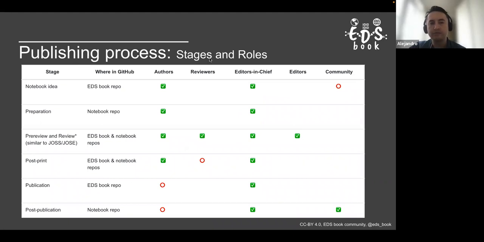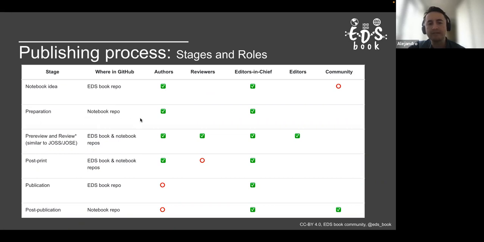In terms of the publishing process, we have 7 stages and 5 kinds of roles. These stages are common in open journals like yours, but in this case, we start with a notebook idea, and this is happening in the EDS book repository, and we have a conversation between the authors and editors in chief, and as well, the community can provide some feedback to the notebook idea that is started by the author in terms of inputs about data and open source tools.